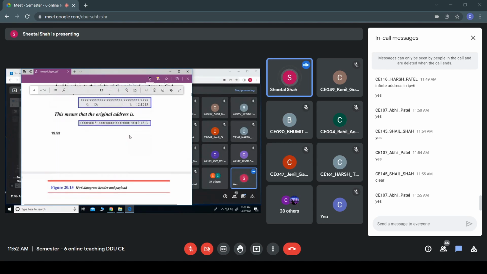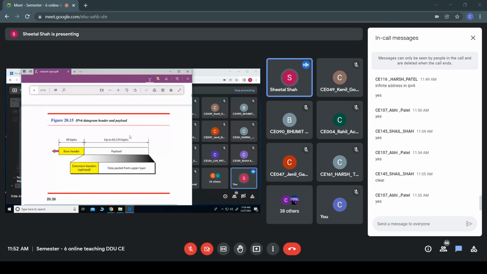So this was about the 128-bit IP address. Next we'll see the header format of the IPv6 datagram, or IPv6 header. In this IPv6 header, we have a fixed length 40-byte header, also known as the base header. And as in IPv4, the fixed part was 20 bytes. What was the size of the header in IPv4? 20 bytes was the